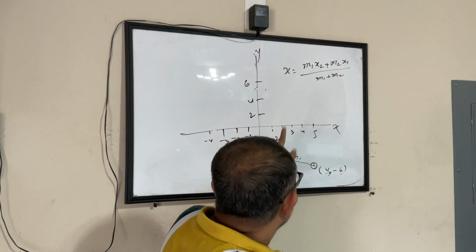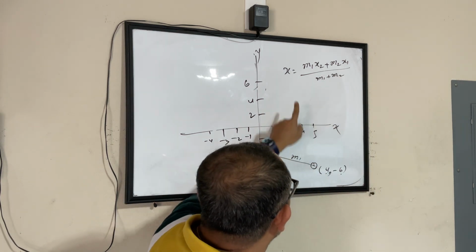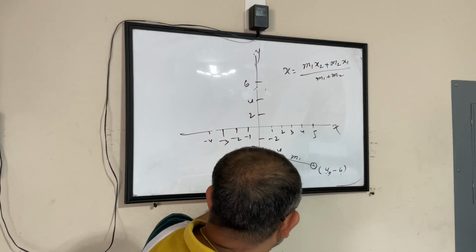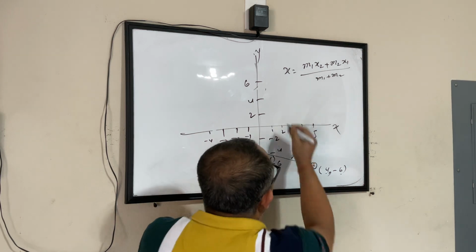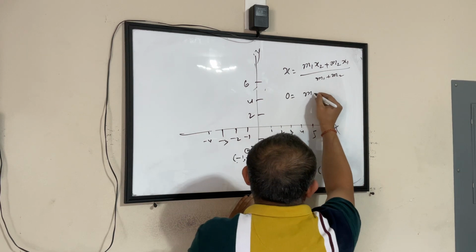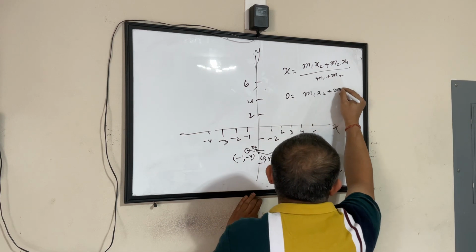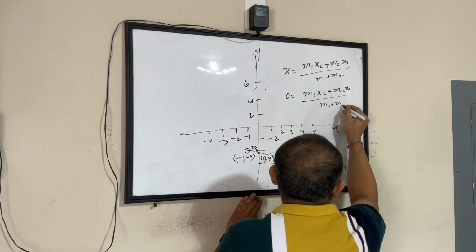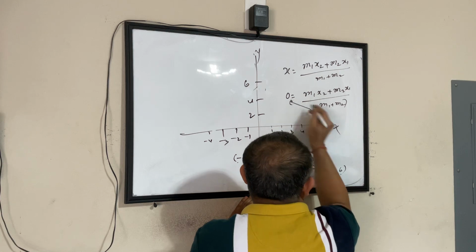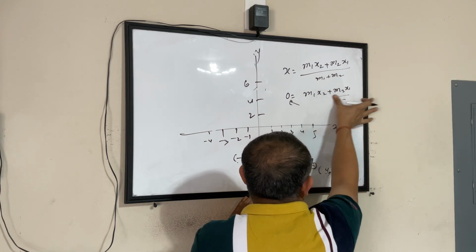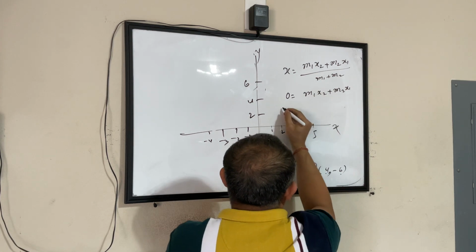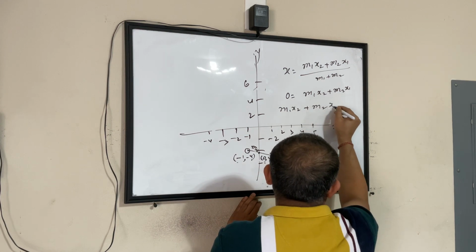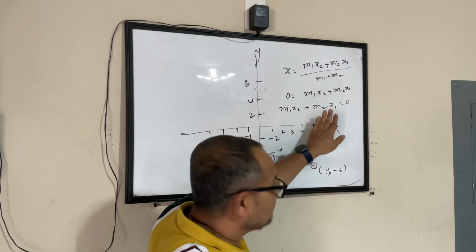And interestingly, my x value is 0 already for this point. So 0 equals M1 into x2 plus M2 into x1 divided by M1 plus M2. When the denominator goes to that side, it becomes 0, so I will just ignore this. What we found from this is M1 x2 plus M2 x1 equals 0. This is one equation we have got.